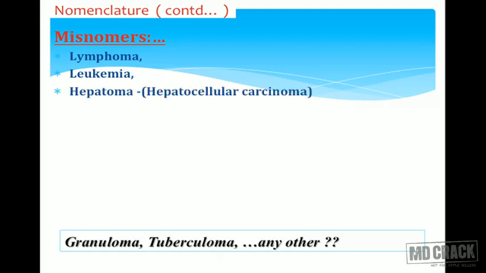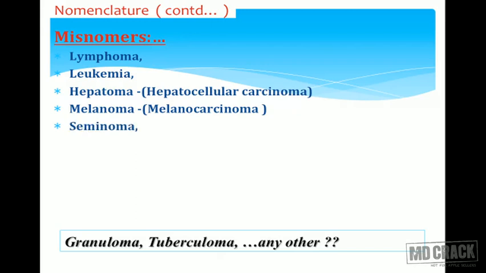The correct word would have been hepatocellular carcinoma for the malignant tumor arising from the liver, but we still use the word hepatoma. A better word would have been hepatocellular carcinoma, but remember this is a misnomer. Melanoma, a very, very common tumor of the skin. A better word would have been melanocarcinoma, but commonly we use the word melanoma and we are not removing it from the literature. Melanoma is never benign, it's malignant.